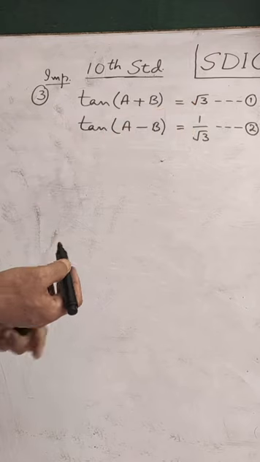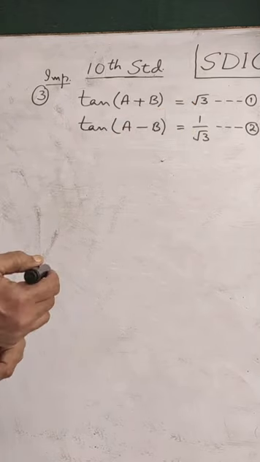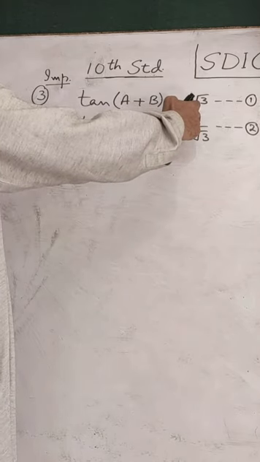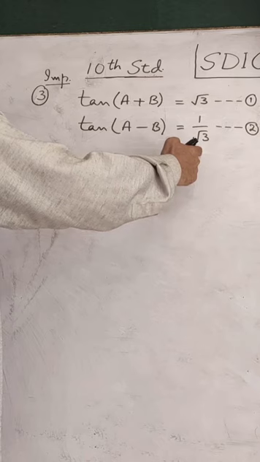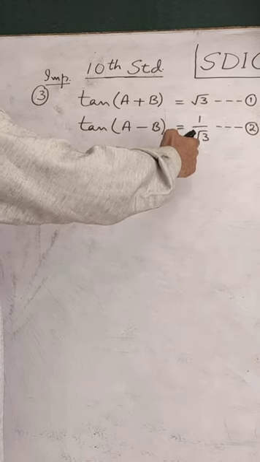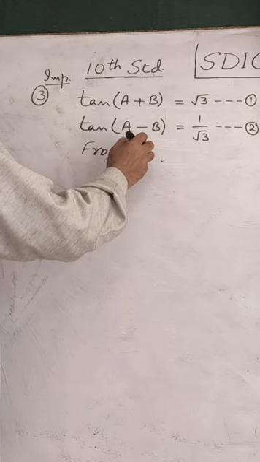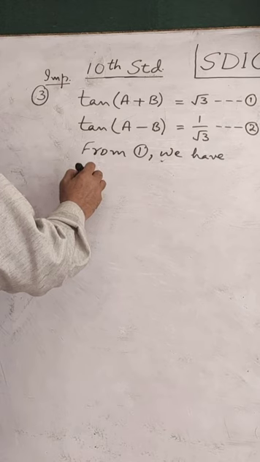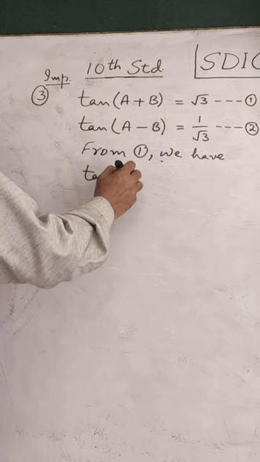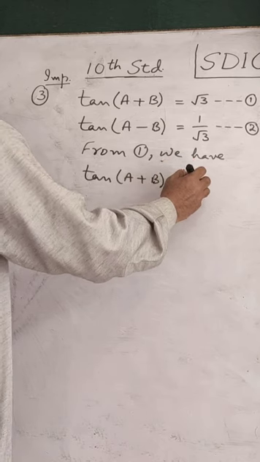The value of tan 60 is root 3. Therefore, we'll replace here root 3 by tan 60 from the table. And in the second case, it is tan 30. We'll replace this by tan 30. From first, we have tan of a plus b, LHS we kept same, is equal to root 3, which we will replace now by tan 60.